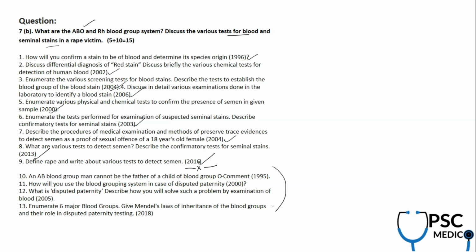Coming back to blood grouping, in 1995, disputed paternity is also an important topic. We did cover it in detail in our video course. An AB blood group man cannot be the father of a child of blood group O. What is the reason? How will you use the blood grouping system in case of disputed paternity? Enumerate the six major blood groups. What are the ABO and Rh blood groups? This comes from 2018, a very recent question. And how are blood groups inherited with the help of Mendel, and what is their role in disputed paternity?